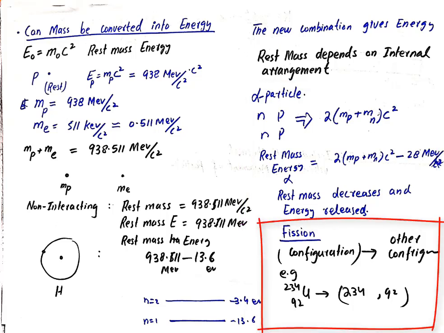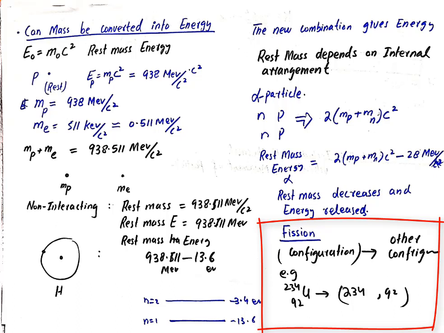This is the same process which happens in nuclear fission. This is the same principle through which we get energy. We have a larger nucleus, that is one configuration, and we do some process by which this heavy nucleus is changed into another configuration, and the new configuration releases energy. So that is the idea. For example, uranium 234 is used as a fissile material, as a fuel.